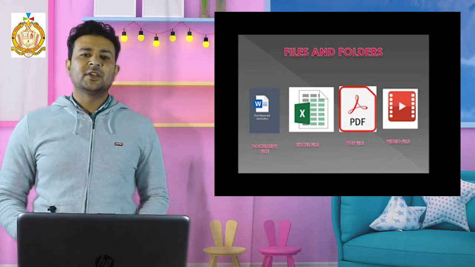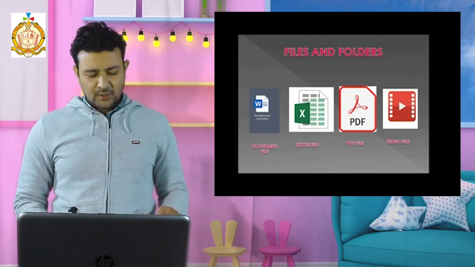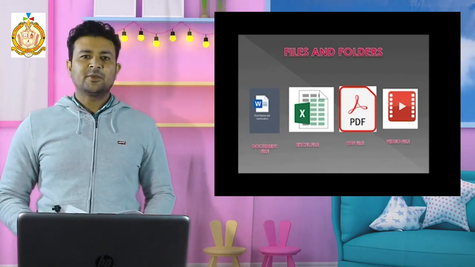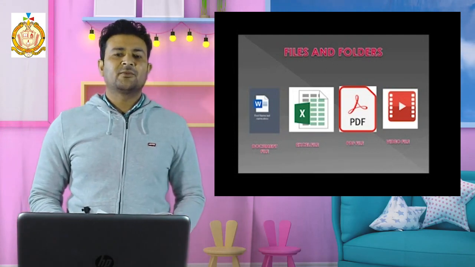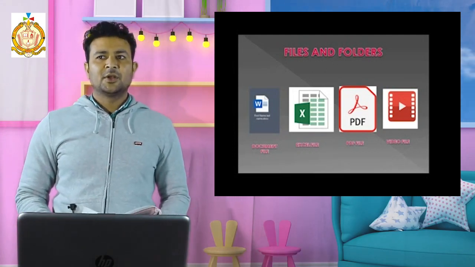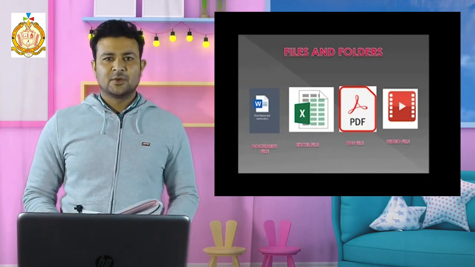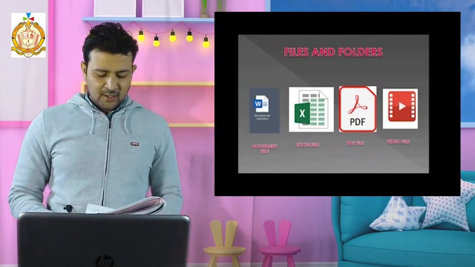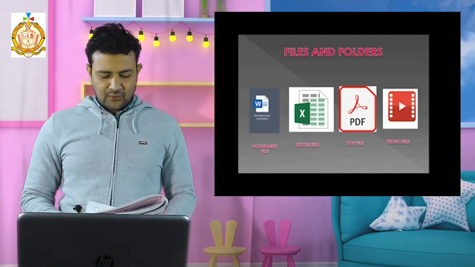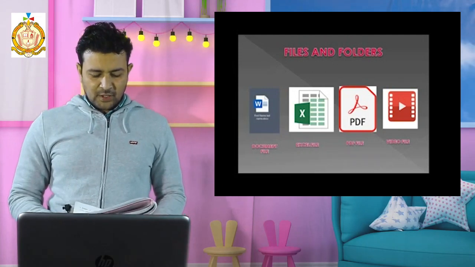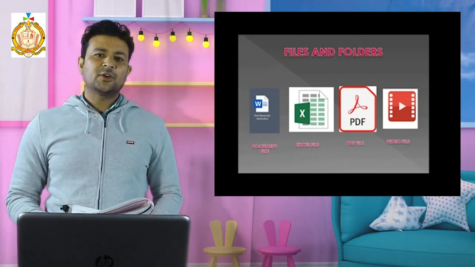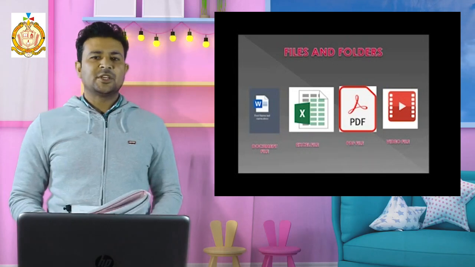Every file has a unique name. This is one of the fill in the blanks also. Why is it unique? Because you cannot create a same name folder or same name file in your computer. You have to give a little bit of variation also, then you will easily get the file. No two files in the same folder can have the same name at the same location. If you want to give the same name, you have to change the location.